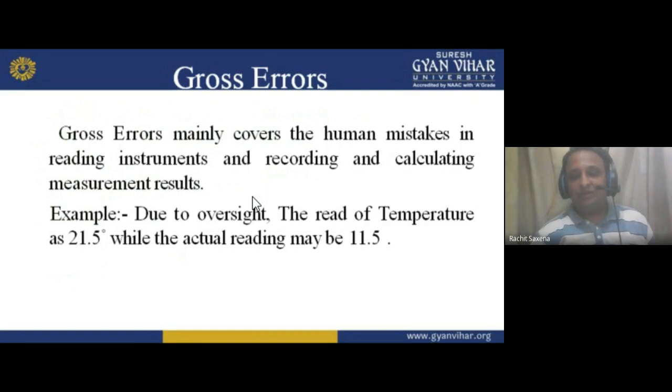An example is also given here: due to oversight, the thermometer's temperature is read as 21.5 degrees centigrade, while the actual reading may be 11.5. The actual reading may be 11.5, but by oversight, what you have read there is 21.5 degrees. So that is the mistake, that is the error. Now move forward.